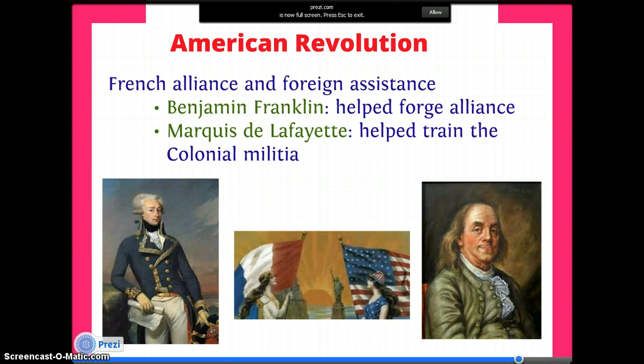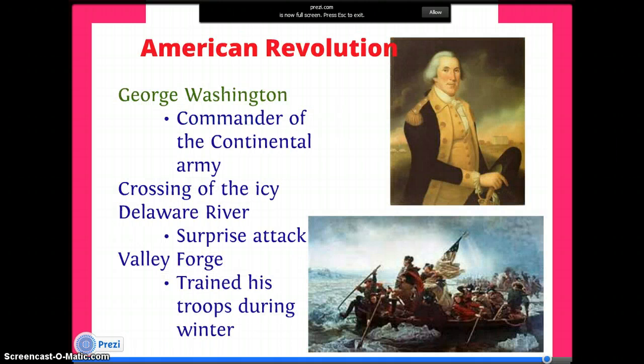Now that we've declared our independence, we must fight for our independence, and that means we need help from the French. Benjamin Franklin goes to France and helps forge this alliance, and in return, France sends Marquis de Lafayette, who helps train our colonial militia. George Washington is another very important leader during the American Revolution. He will serve as commander of the Continental Army and later as our first president.